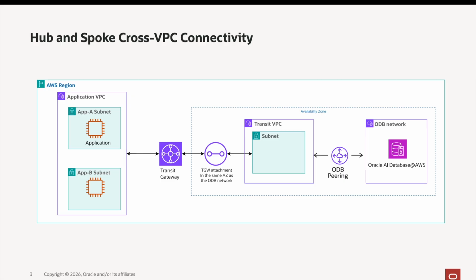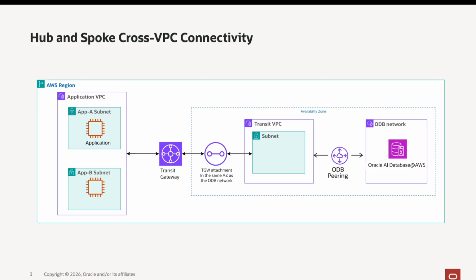On the right side, we have the ODB network. Next to it, we have a Transit VPC with a transit subnet in the same availability zone of the ODB network. This Transit VPC is connected to the ODB network through an ODB peering. The Transit VPC is also attached to AWS Transit Gateway or to AWS Cloud WAN. The application VPCs are attached to the same Transit Gateway, so their traffic can reach the Oracle database at AWS.